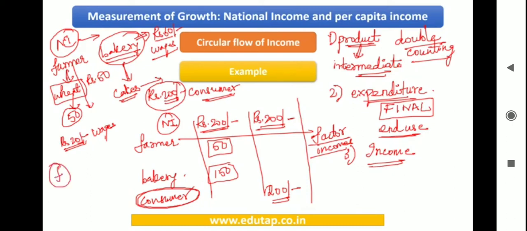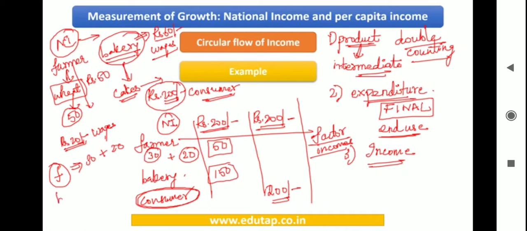So let us start with this farmer. This farmer is going to pay rupees 20 to the laborer. So the profit that the farmer is making is rupees 30. So 30 rupees with the farmer as the profit, and 20 rupees is going to be the wages earned by the labor. So you have 30 plus 20 here as the factor incomes.